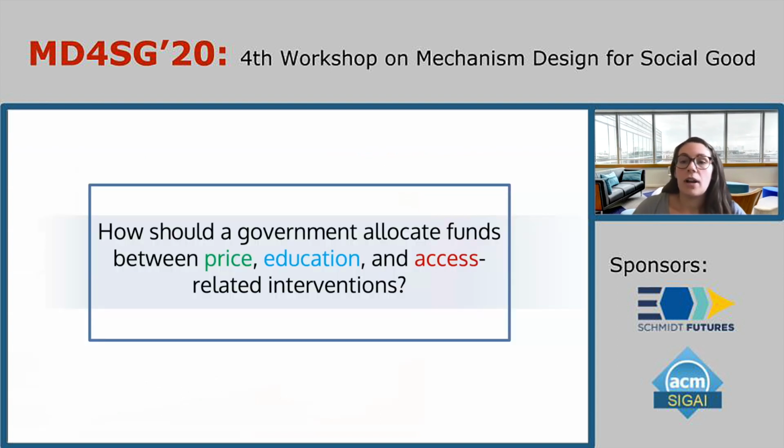So the overarching question of this research is, how should a government allocate funds between price, education, and access-related interventions in order to maximize an individual's consumption of fruits and vegetables?